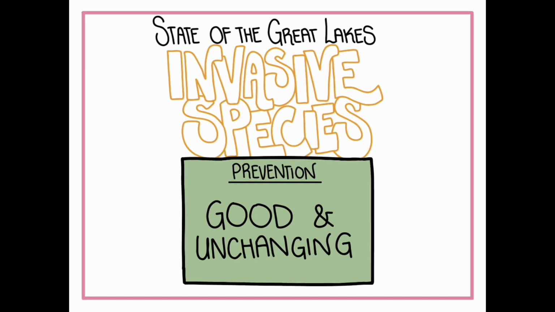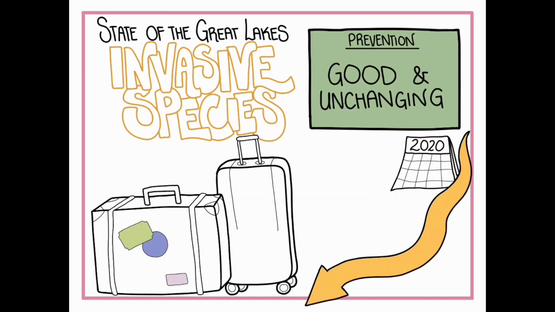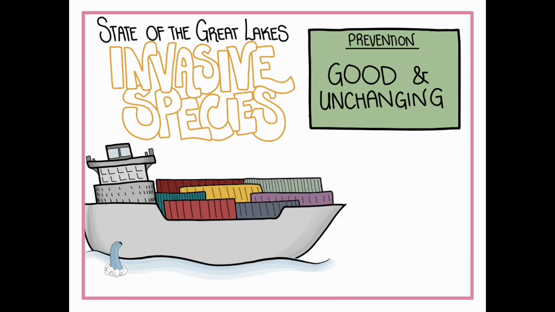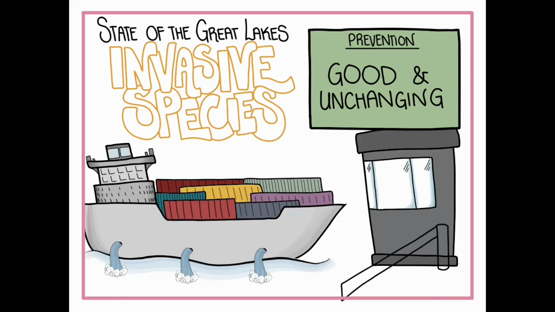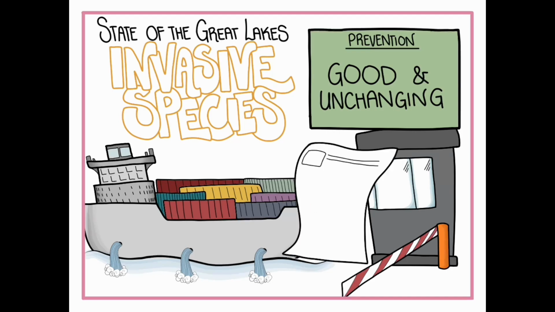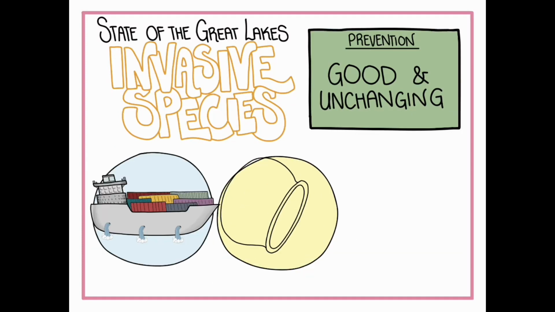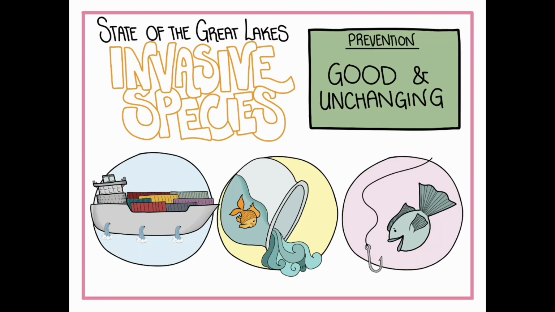First, looking at the prevention side of the indicator, in recent decades there has been great success in reducing any new establishment, largely due to the management of ballast water on transoceanic ships by implementing inspection and regulations. It's important to note, however, that ballast waters aren't the only source of entry. There are others, such as aquarium releases and bait used for fishing.